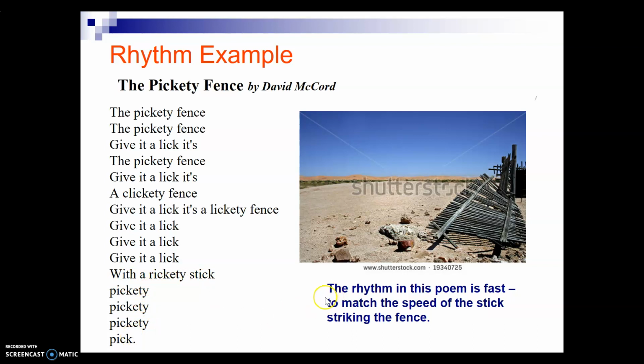Was that a fast rhythm or slow rhythm? The rhythm in this poem is actually quite fast, to match the speed of the stick striking the fence. So depending on what the poem is about, in this case, it is about a stick hitting the fence, the rhythm is quite fast because it has to match what is happening in the poem. Now, it would sound very different if I read it in a very slow rhythm. Have a listen now and see how the slow rhythm is probably not the best way to read this poem.